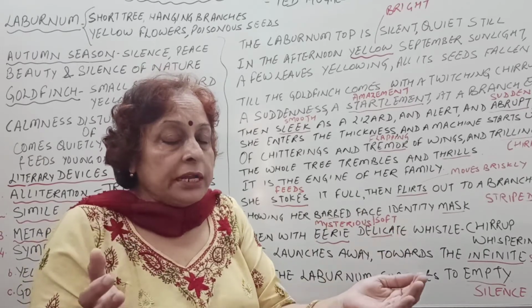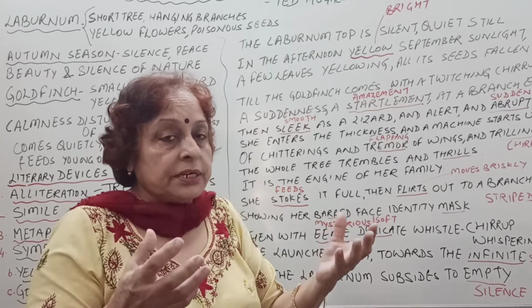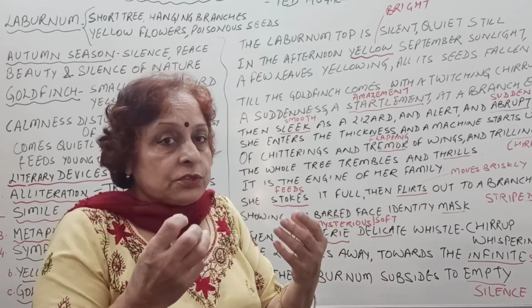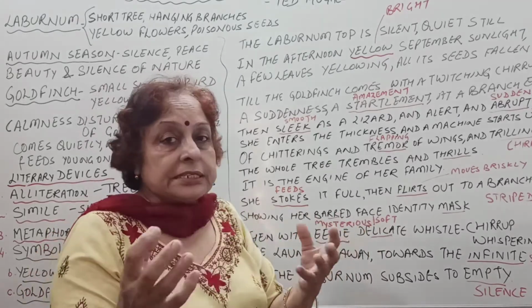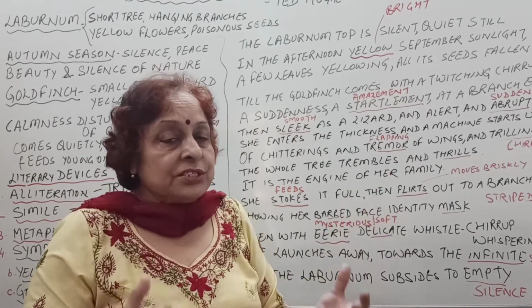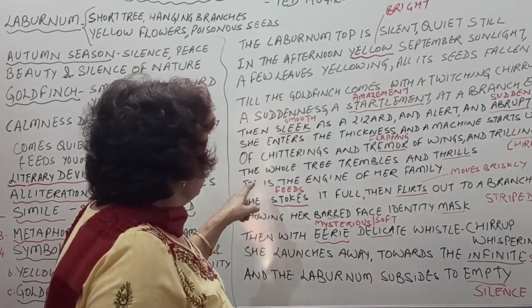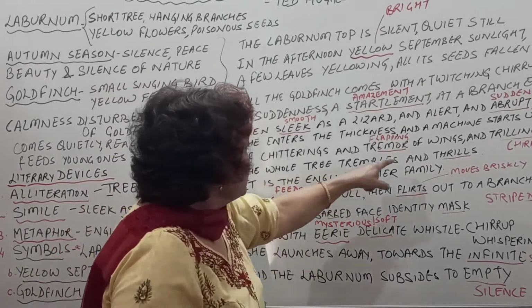Why is the tree called the engine of the family? Because there is a lot of noise due to the birds, the young ones of the bird, and there is trilling, there is flapping of their wings, and the whole tree starts shaking. It seems as if an engine has started. So the tree is called an engine, and the poetic device here is the tree trembles and thrills.